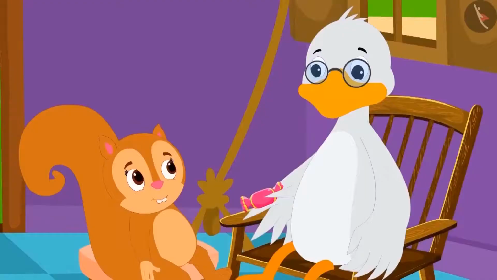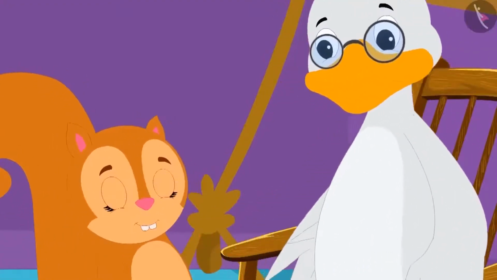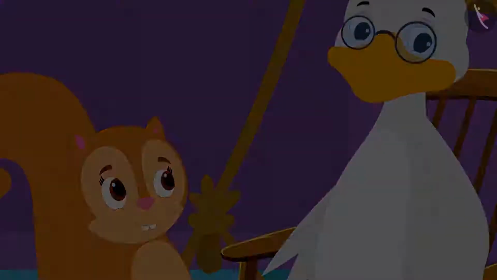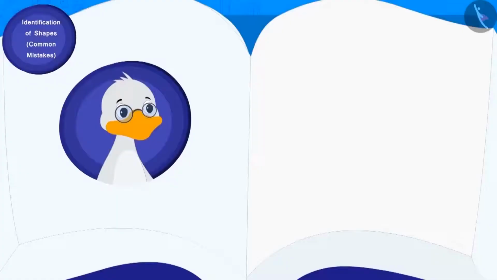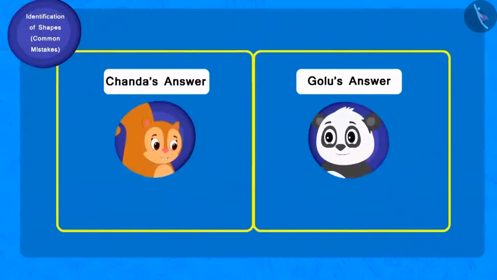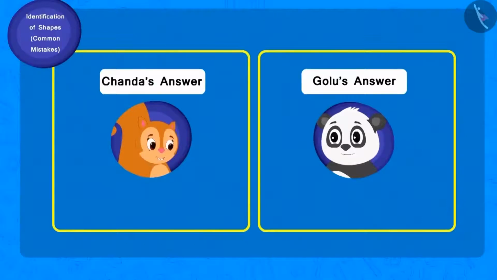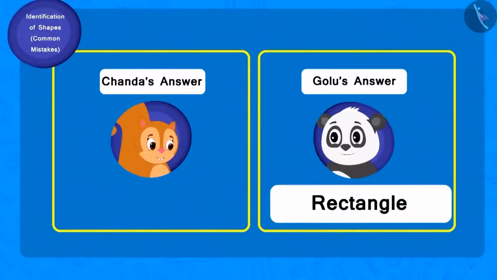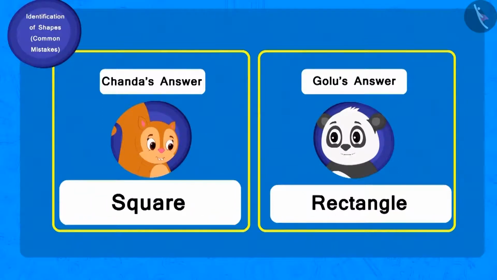Chacha gave Chanda 1 toffee for her correct answer. Now Chacha showed a book and asked, "What shape is it?" Golu immediately wrote rectangle as his answer and Chanda wrote square.